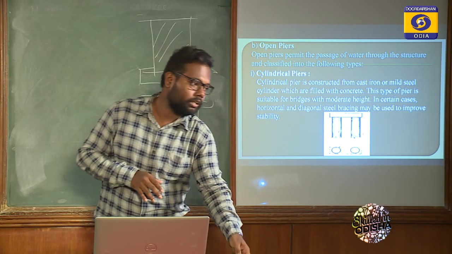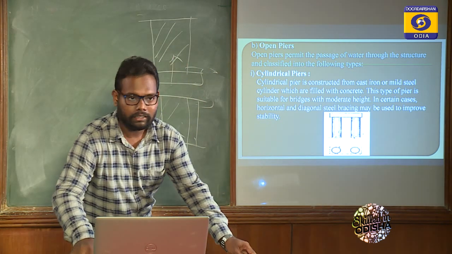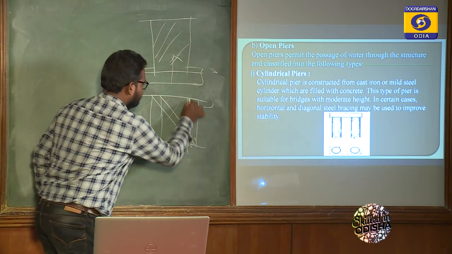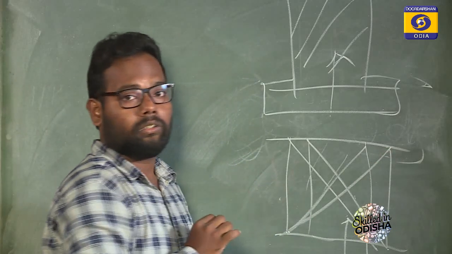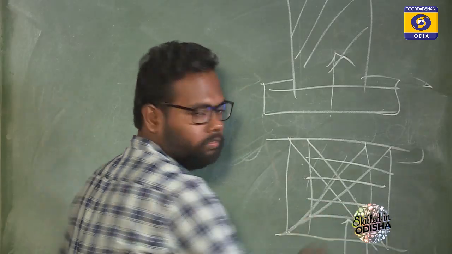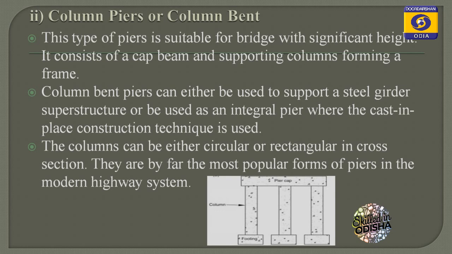When there is a stability issue, then we can simply use bracing that may be diagonal or horizontal. Look at this bracing, maybe like this. This is known as diagonal bracing, or we can also use this type of bracing, which is horizontal bracing. Now come to the next slide, which is the column pier or column bent. This type of pier is suitable for bridges with significant height. It consists of a cap beam and supporting columns forming a frame.